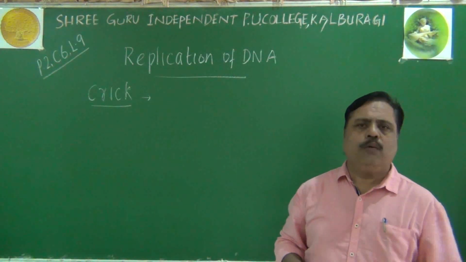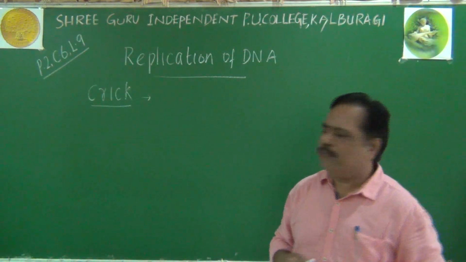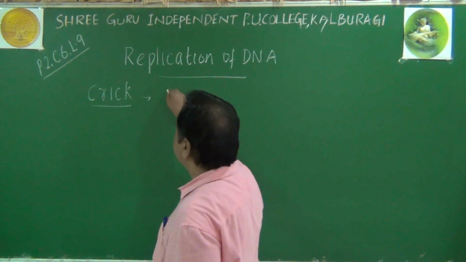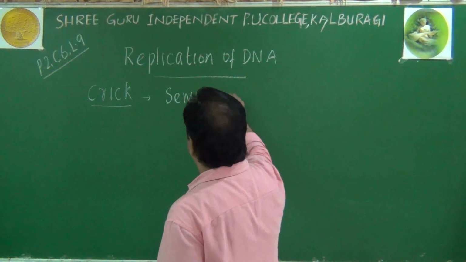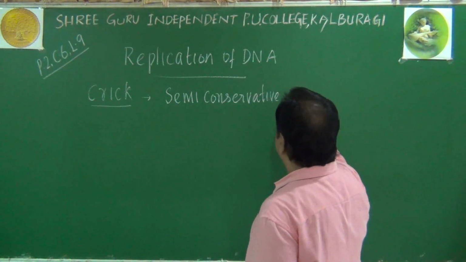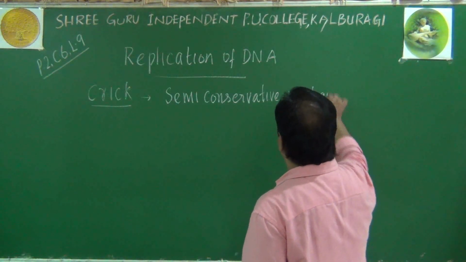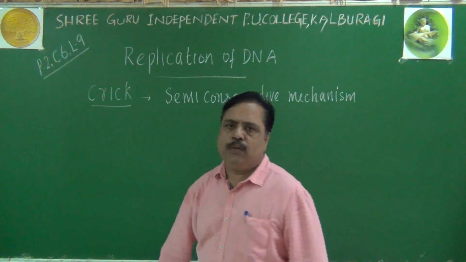What is the idea of Crick regarding replication? Crick told that DNA will replicate by a process called semi-conservative mechanism.